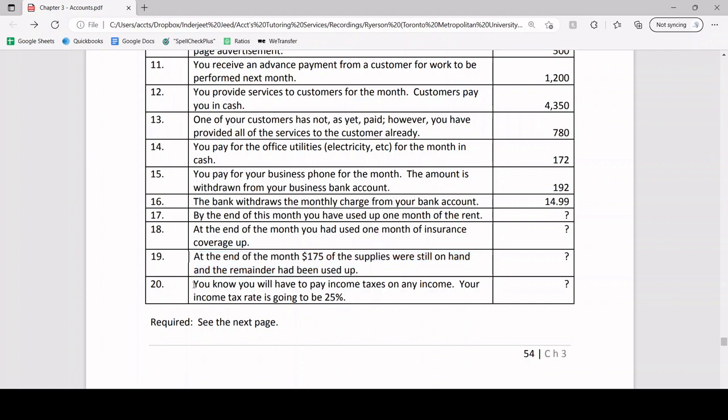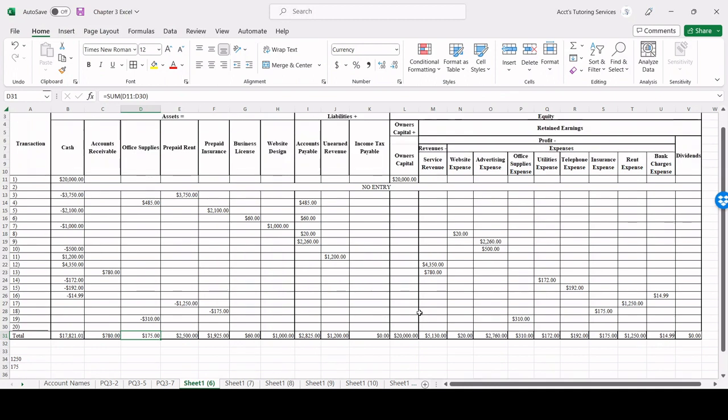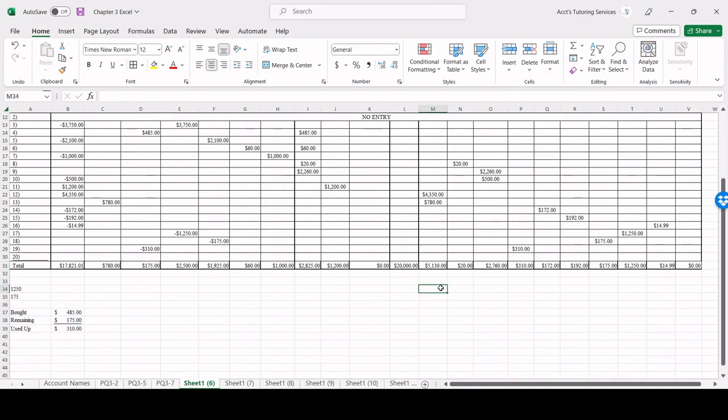Now for number 20, we need to calculate the income tax expense again. So you know you will have to pay income taxes on your income. There's no way around that. Remember, one of the external stakeholders is the Canada Revenue Agency, which is the CRA, and their whole purpose is to collect taxes from us, right? So to calculate this again, let's do a quick calculation. We've talked about this already.